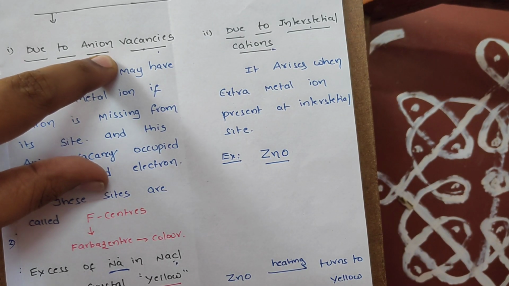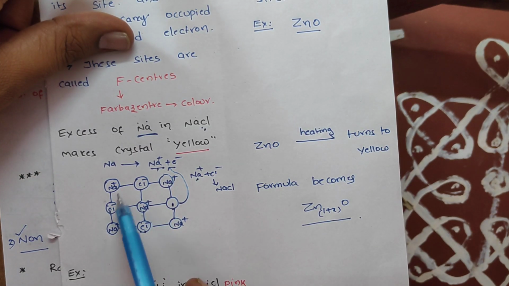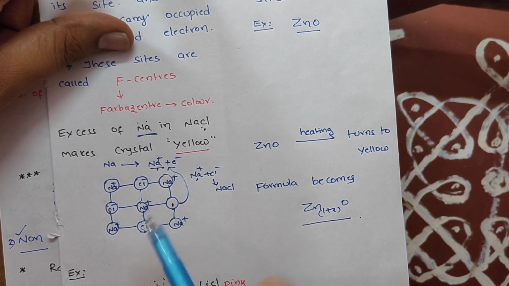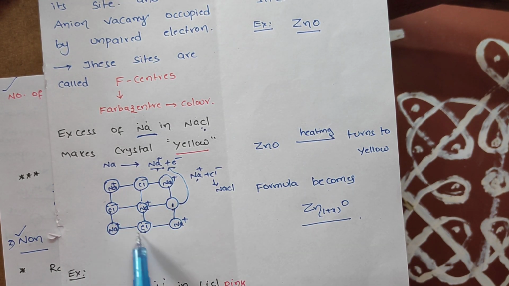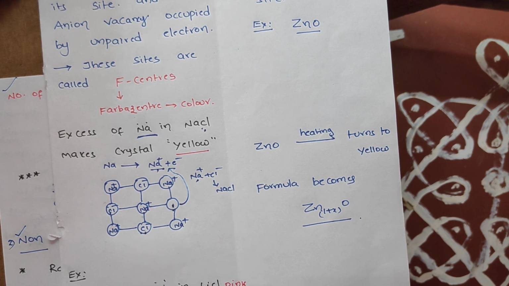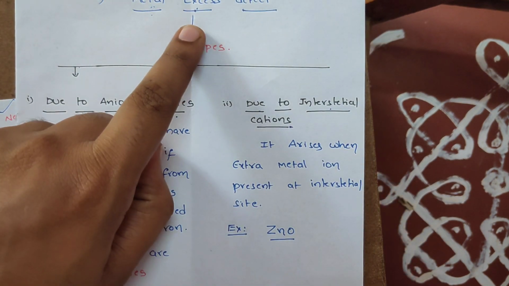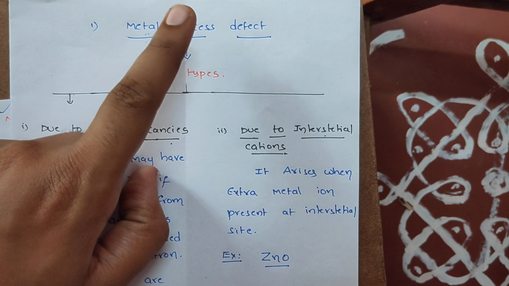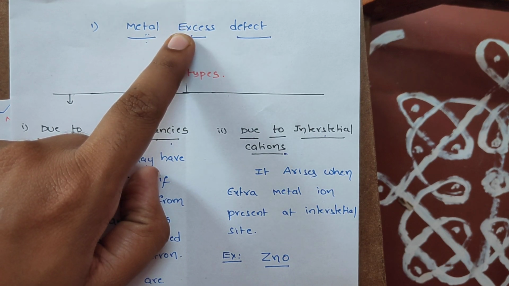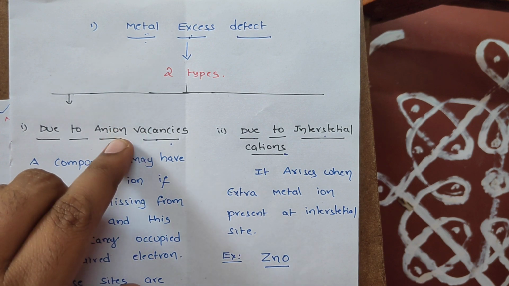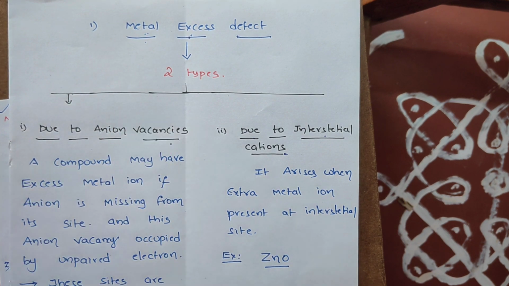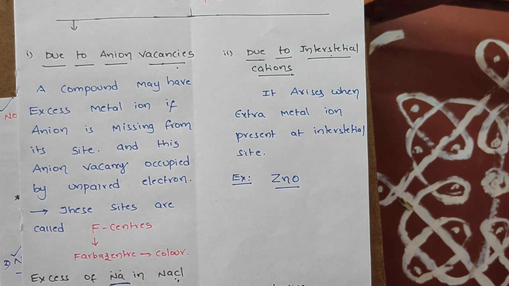Anion vacancy means cations are there, but some of the anions are missing. The ratio of cations to anions changes, and metal ions appear to be in excess. That's why this defect is called metal excess defect. And why does it arise, sir? Because some of the anions are missing, creating anion vacancies. Students, have you got it?